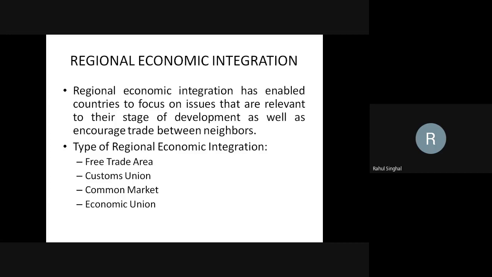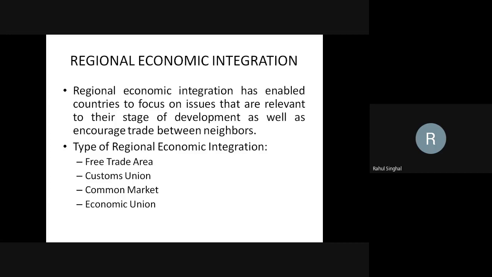The second type of regional economic integration is the customs union. This type of economic integration provides for a free trade zone, so barriers to trade are removed between member countries.